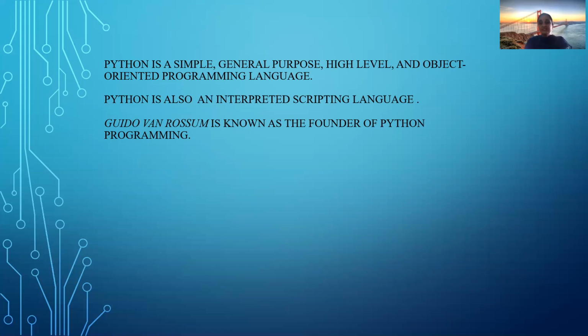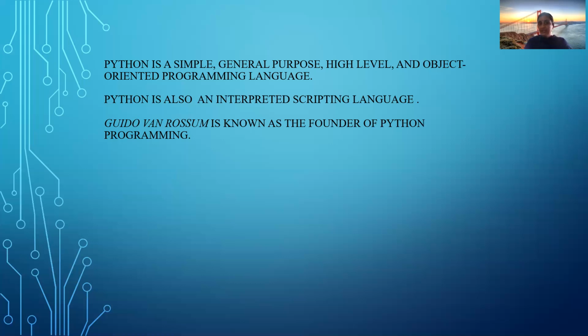Okay, Python is also an interpreted scripting language. What is an interpreted scripting language? Let us discuss here what is a compiler. Compiler is nothing but what is used to convert source code to the object code. As we discussed about the high level language, I told you that high level language is a language which is understood by the human being. But computer cannot understand the high level language. Computer can understand only machine language.